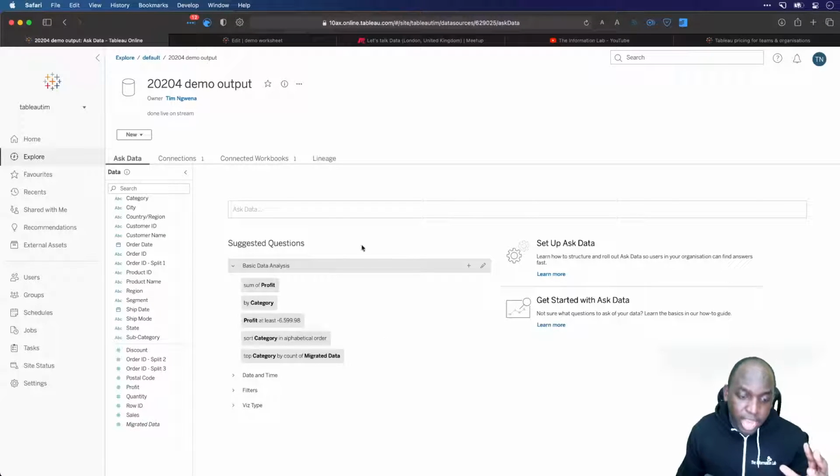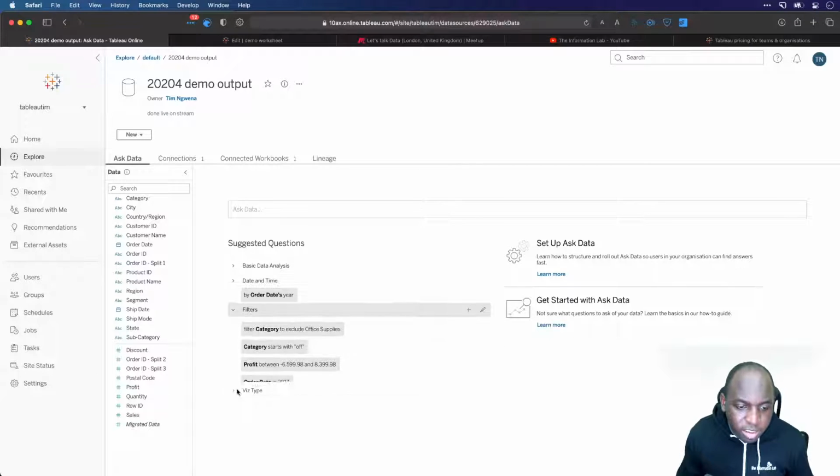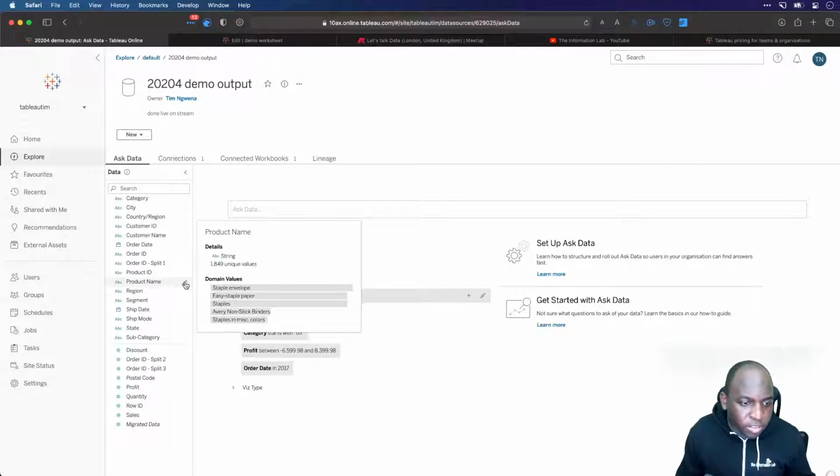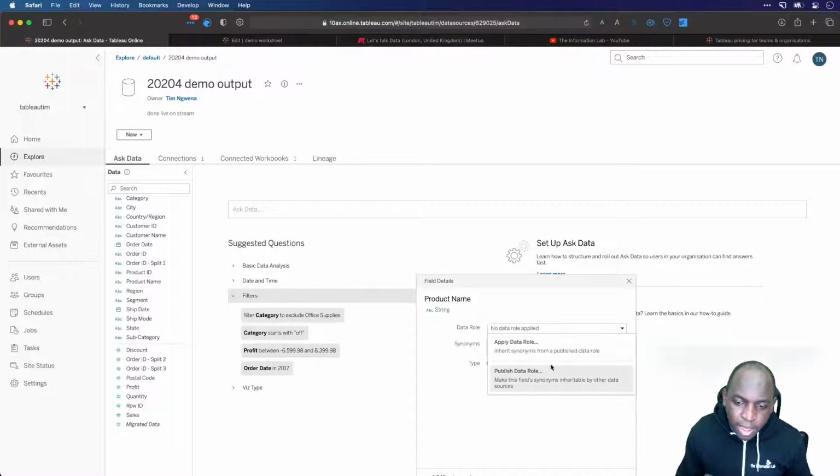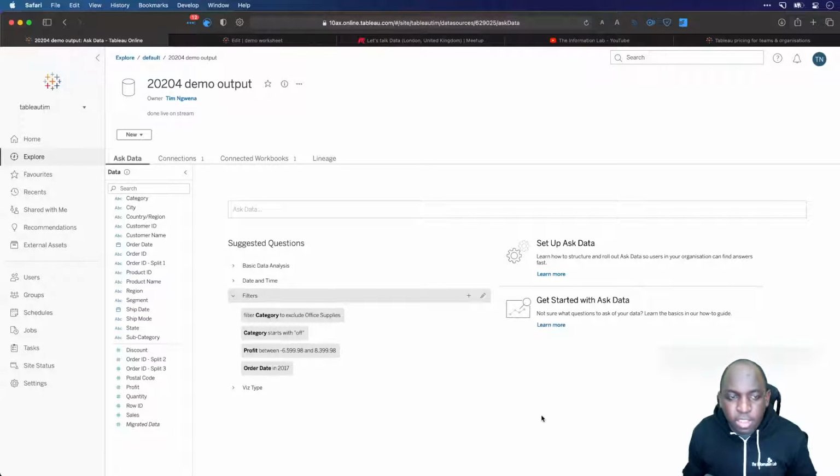There's a whole interface for letting you do that here, whether it's things like date, time, filters, or individual fields, you can go in and add synonyms. You can also control the data roles and then publish them, and then those data roles can be applied time and time again. So there's a bit of handiwork that needs to be set up. And you've also got the complexity of language, because everyone has to speak English for this to work, and that doesn't always happen. So there's a little bit of overhead, but this feature is getting really, really good.